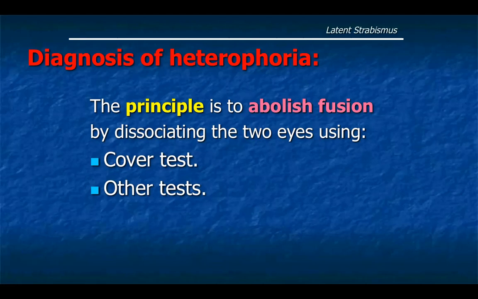If we cover one eye, there's only one image. There is no more binocular single vision. So the brain will not maintain control over the muscle balance anymore, and the eye will deviate under the cover. And we diagnose heterophoria. Or we can use other tests. For example, the Maddox rod test or the Worth four dot test, where we present different images for each eye. So if the images are different, they cannot be fused, and heterophoria becomes obvious.